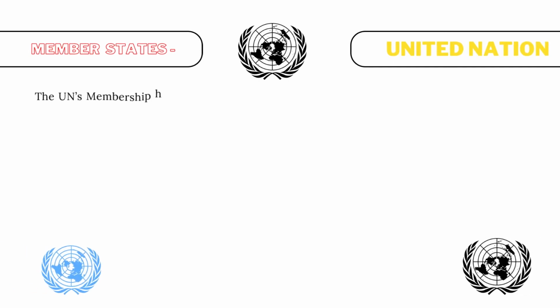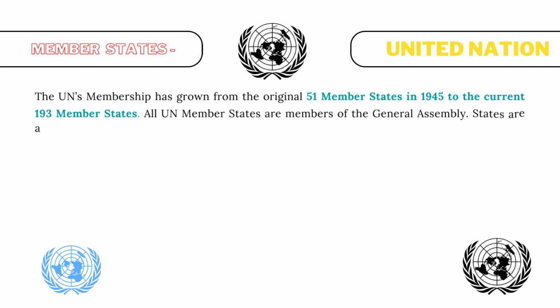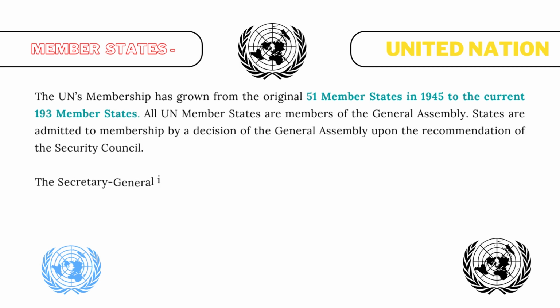Member States. The UN's membership has grown from the original 51 member states in 1945 to the current 193 member states. All UN member states are members of the General Assembly. States are admitted to membership by a decision of the General Assembly upon the recommendation of the Security Council.